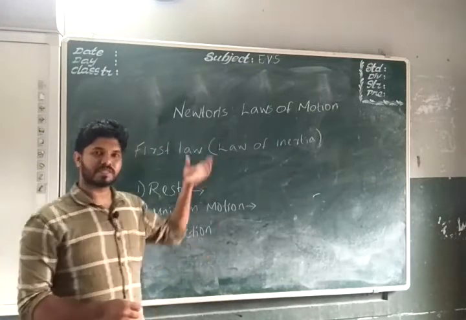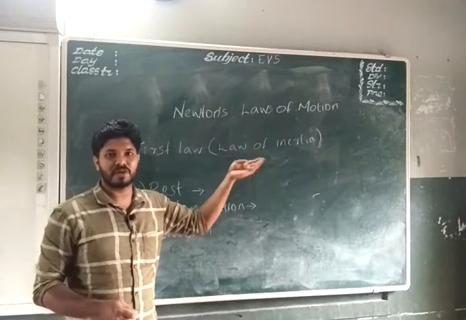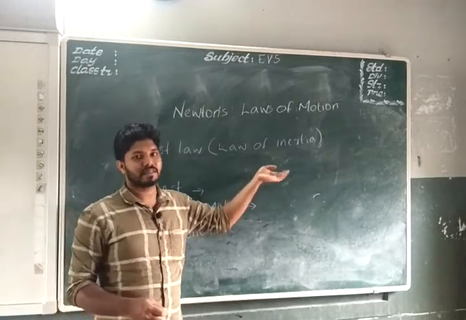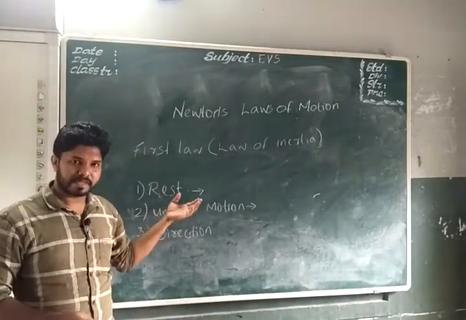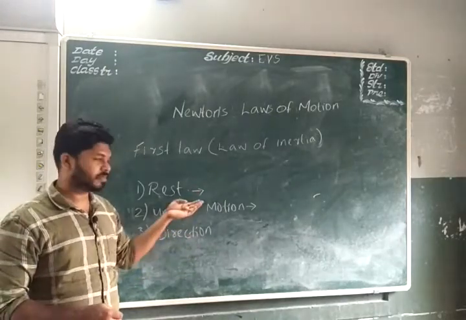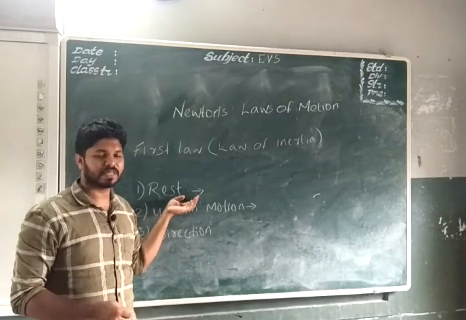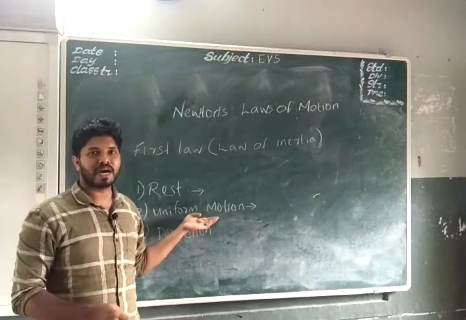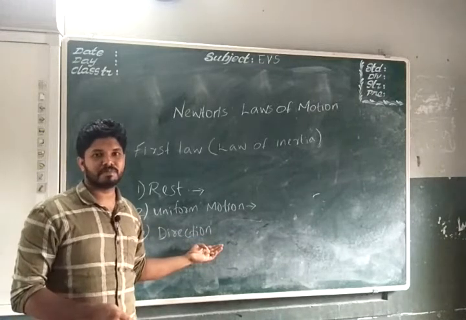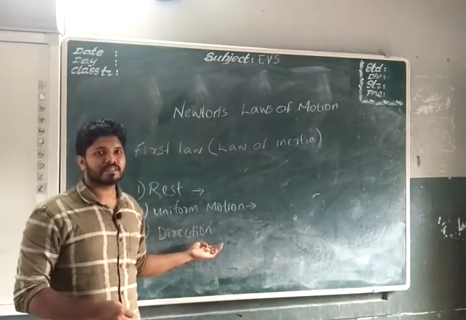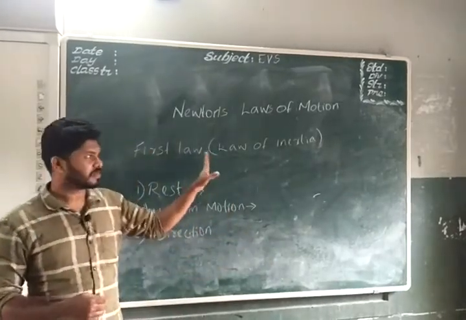Once more, Newton's first law states that a body continues to be in a state of rest or in uniform motion along a straight line unless an external unbalanced force acts upon it to change its state. That law is split into three parts. First, a body continues to be at rest unless an external unbalanced force acts upon it. Second, a body continues to be in uniform motion unless an external force acts upon it to change its speed. Third, a body continues to be in a straight line unless an external force acts upon it to change its direction. Those are the three parts of Newton's first law of motion.